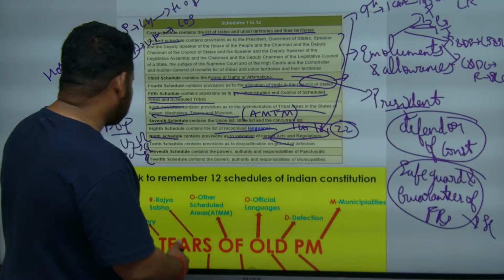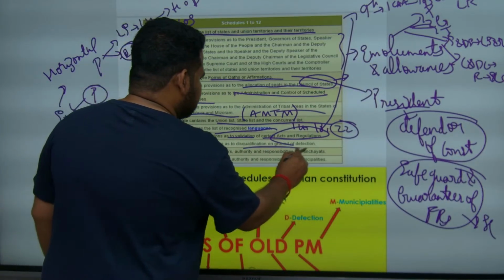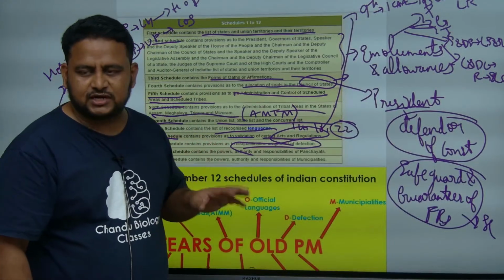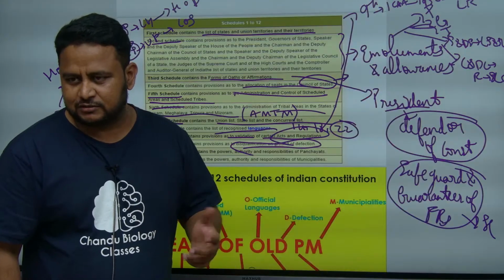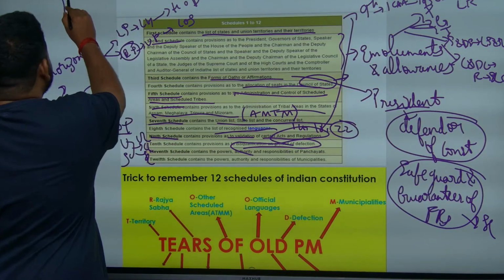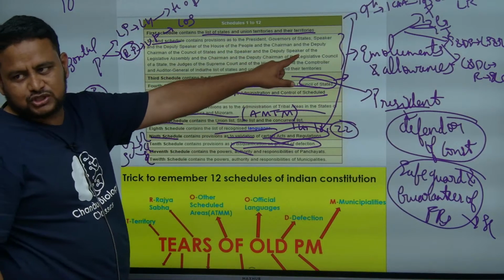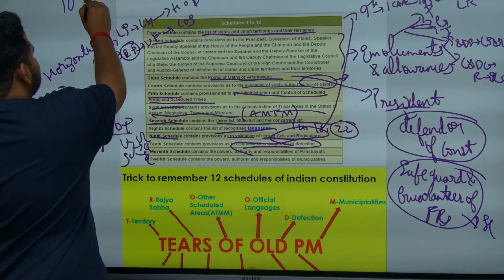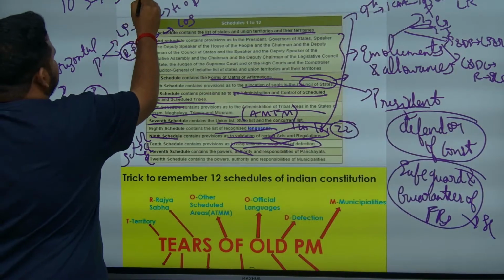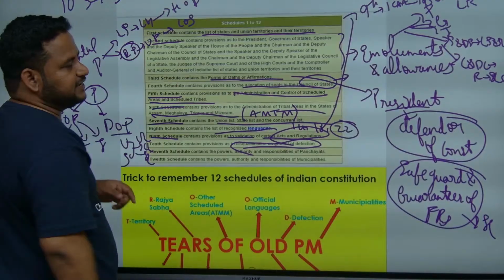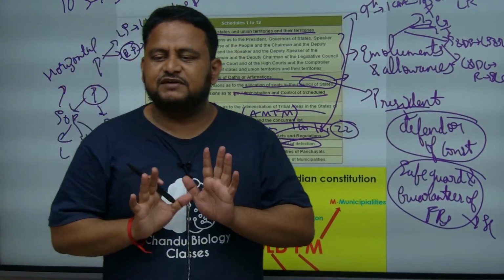Now let us talk about the 10th schedule, disqualification on the grounds of defection. You should know the 10th schedule is talking about defection. What do you mean by defection? The 9th schedule was added through the First Constitutional Amendment Act. The 10th schedule was added through the 52nd Constitutional Amendment Act of 1985. Okay, what does defection mean?